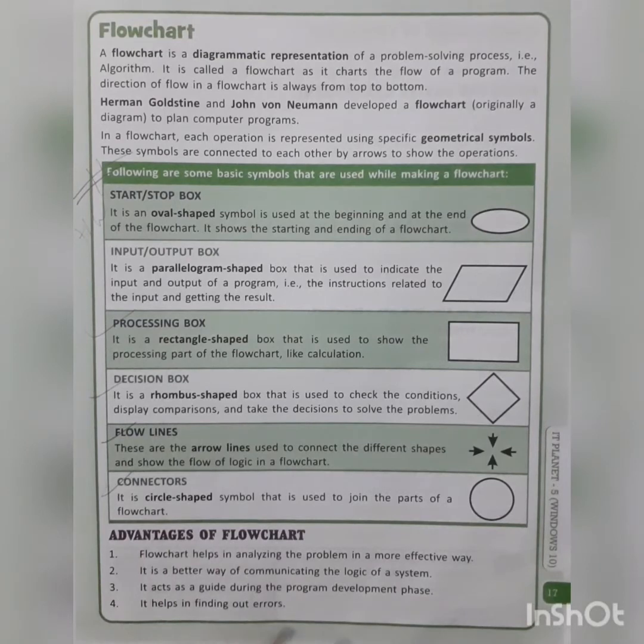Now what are the advantages of a flowchart? What are its benefits? How is it beneficial in a computer language? The first is that a flowchart helps in analyzing the problem in a more effective way. Second, it is a better way of communicating the logic of a system. Third, it acts as a guide during the program development phase. And fourth, it helps in finding out errors.